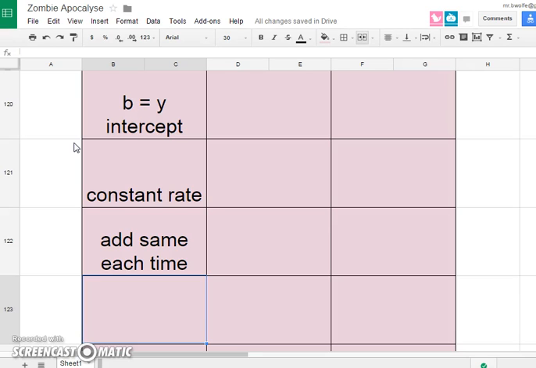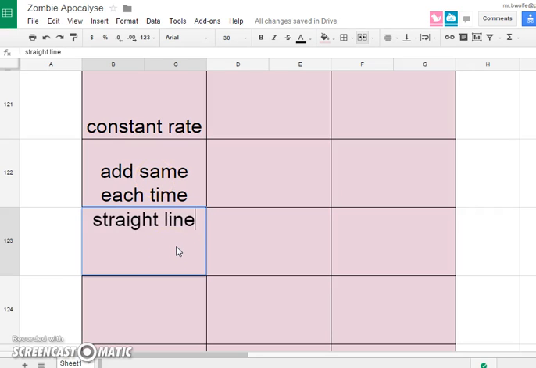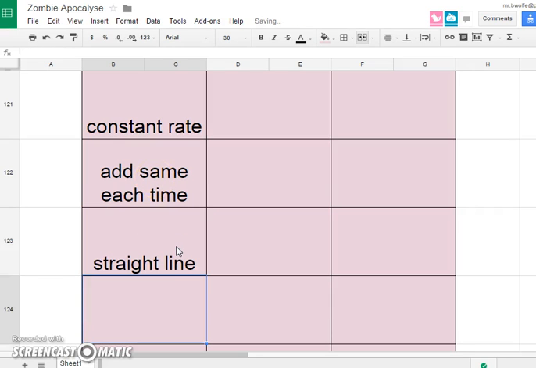Oh, right. When you're reading a word problem, it makes a straight line. The graph makes a straight line. That's how you can tell. Okay, so in the data table, it has a constant rate, which means it adds the same amount each time. The graph makes a straight line. And in a word problem, you're looking for the keywords each, every, or per.